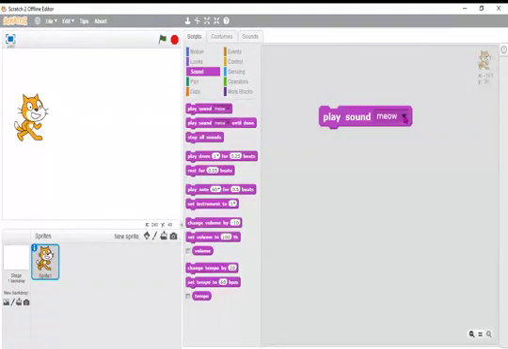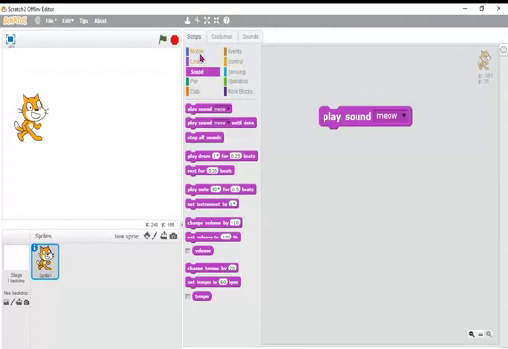Correct. So you click here, only the meow sound will come from the cat. Or you can get different types of meow. Different types of meow sound will come, but the sound will be like a meow. Or you can record your voice. Instead of this cat sound, the cat is speaking in your voice: Hello, Mr. Lijo, you are taking computer class. You can record from here and use it.